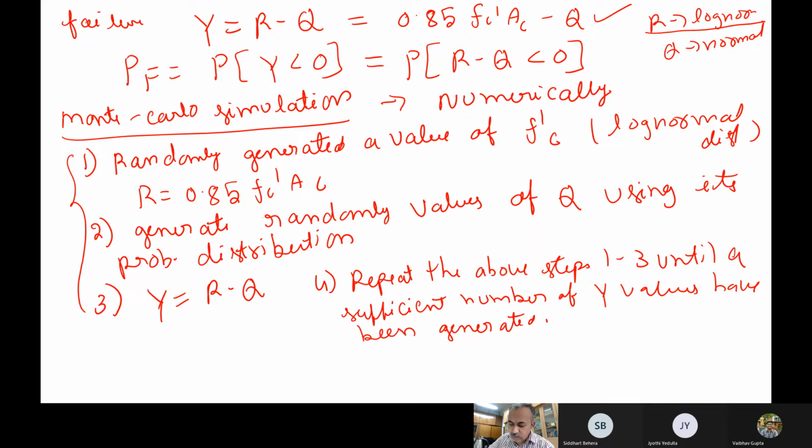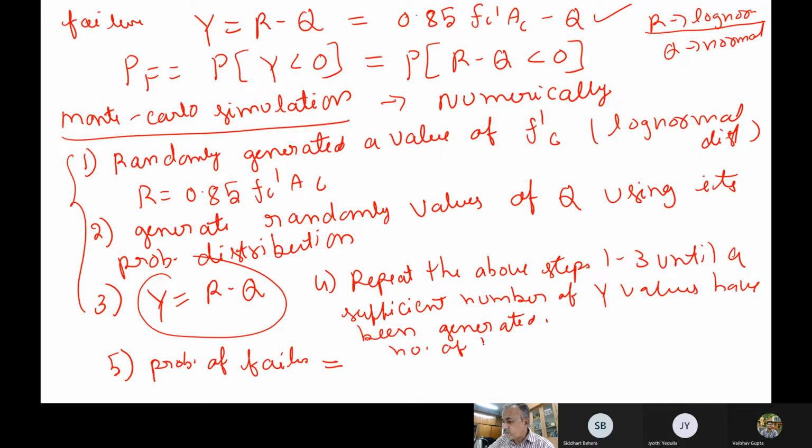Now once you have done this, the next step is to find out the probability of failure. How do you calculate the probability of failure? Say I have generated 100 values of FC dash and 100 values of load. Using these expressions I will find out 100 values of Y itself. So my probability of failure will be simply the number of times Y is less than 0, divided by the total number of simulated samples.